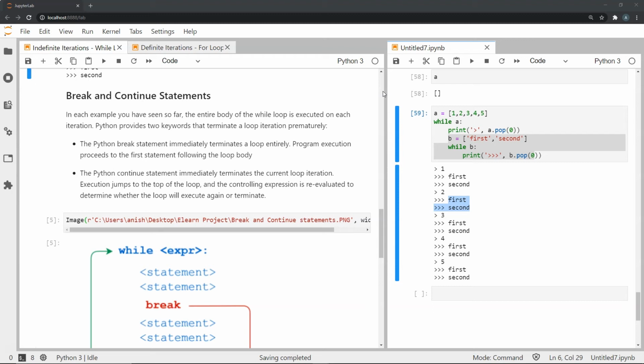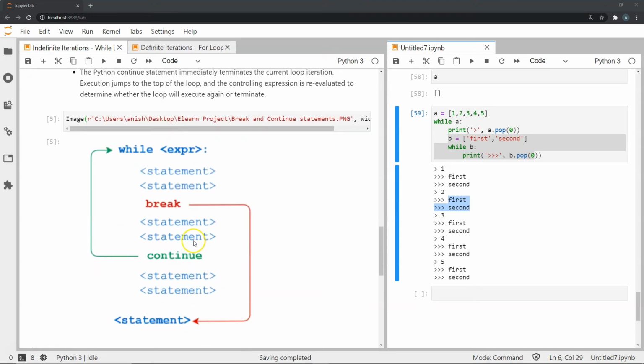Well, the break statement terminates the loop entirely. So once the break statement is found, the complete while loop that we are using is completely terminated. And the continue statement, on the other hand, terminates only the current loop iteration, and it goes back to the beginning, where the controlling expression is reevaluated, and it is checked whether the loop will execute again or terminate.